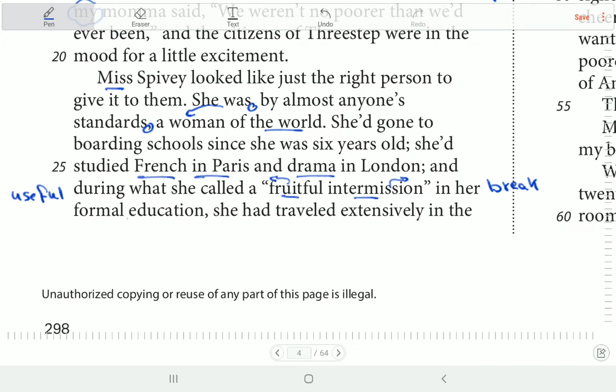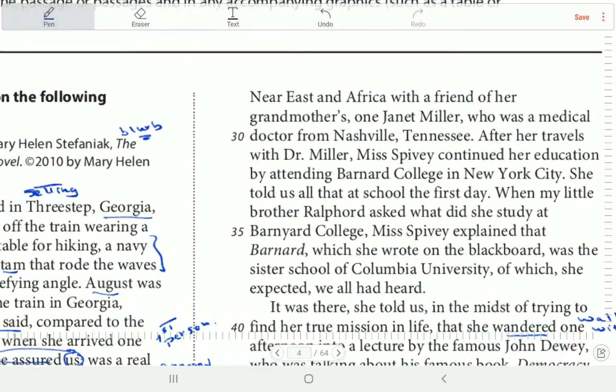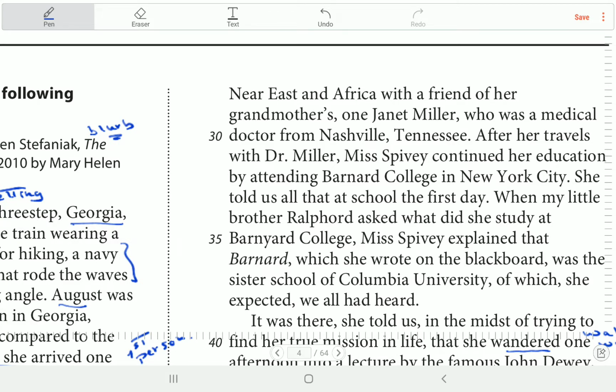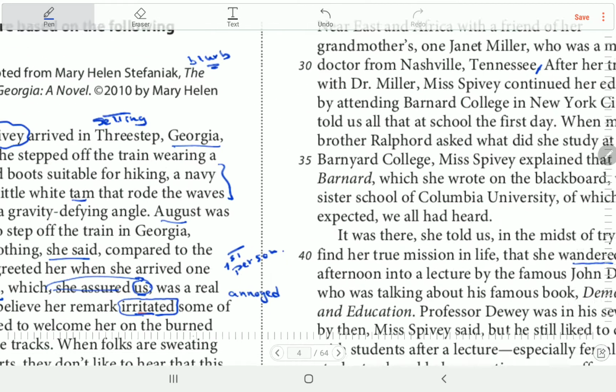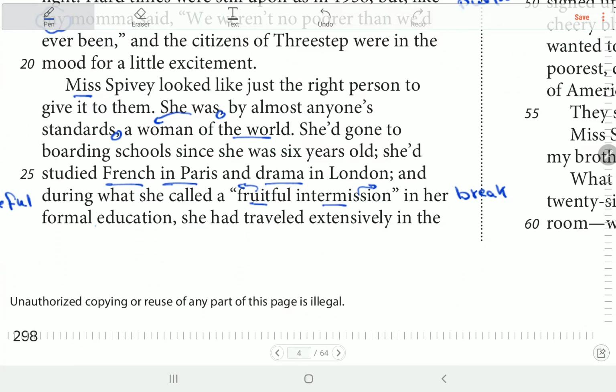And during what she called a fruitful intermission in her formal education, she had traveled extensively in Near East and Africa with a friend of her grandmother's, one Janet Miller, who was a medical doctor from Nashville, Tennessee. So what do we have here? The vocabulary. We have the word fruitful, intermission. Don't forget to write down the new vocabulary.